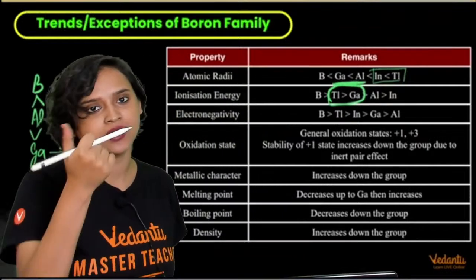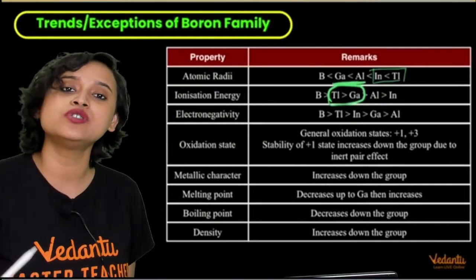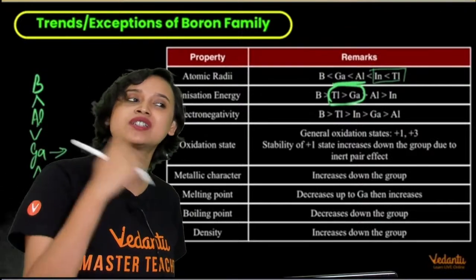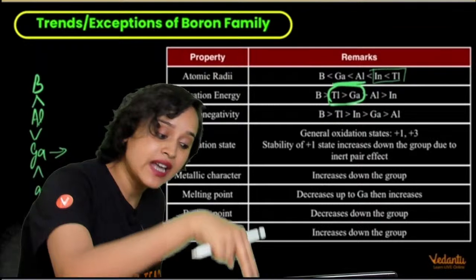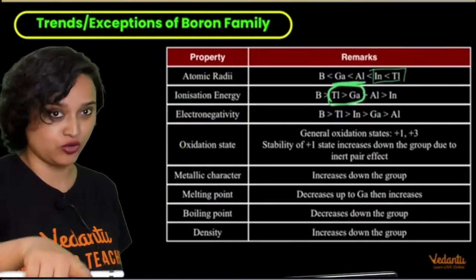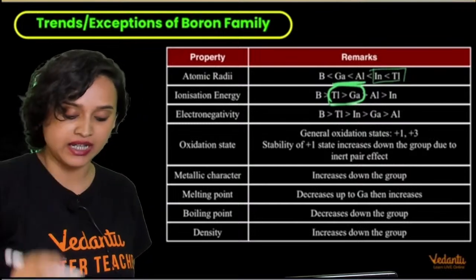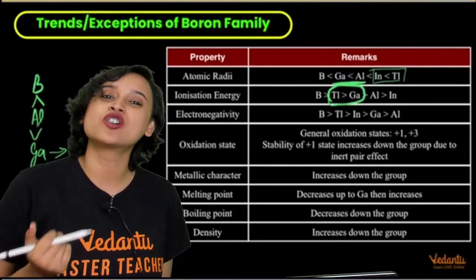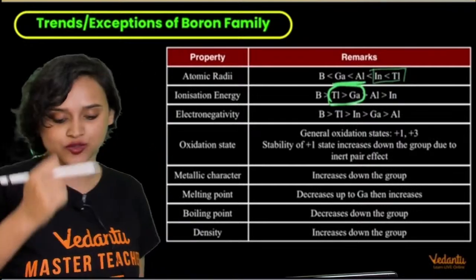What is pair? Pair means two electrons. Who has two electrons? S orbitals. So the S orbitals are going to act inert, very noble. They are not going to mingle with anybody, and hence the stability of the +1 oxidation state increases as you go down the group.